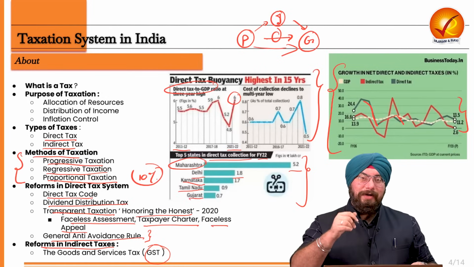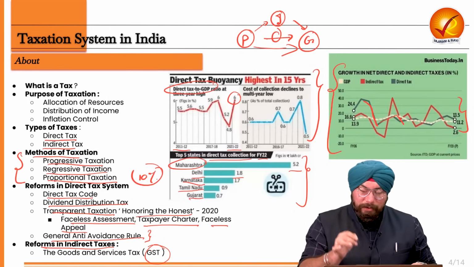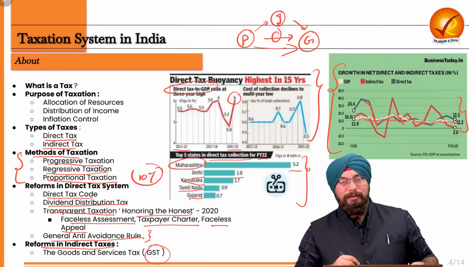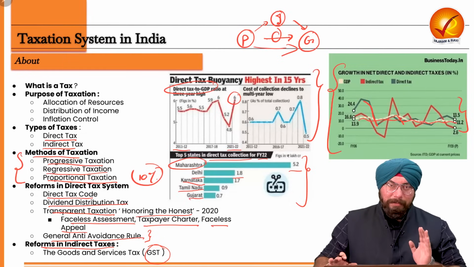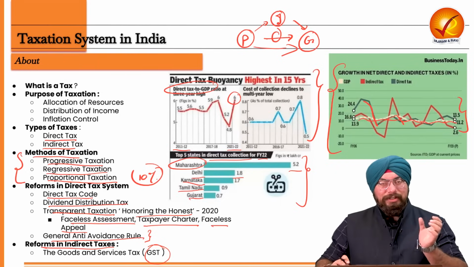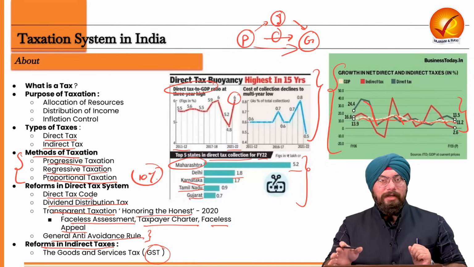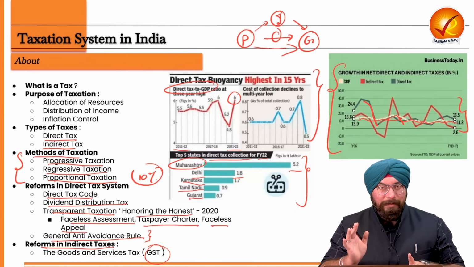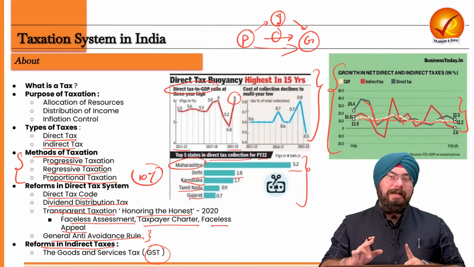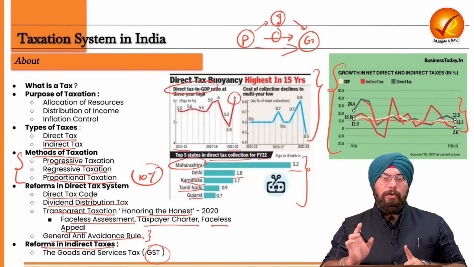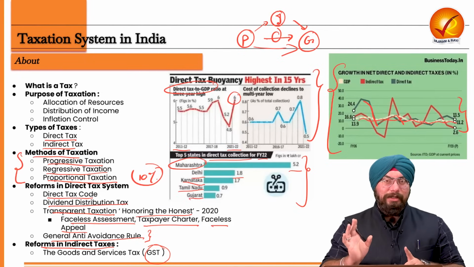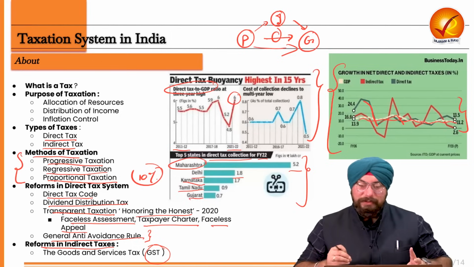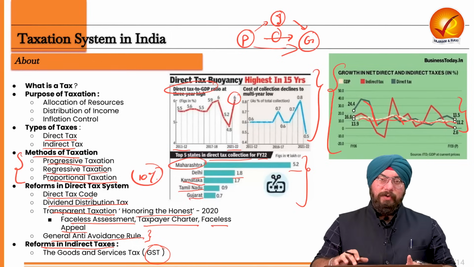But over the years, the GDP growth rate has stabilized. GDP has been growing at a good number, and we are growing at a very good pace. This year also a 7% growth rate of our GDP is projected. But direct and indirect tax collections are varying over the years. The reasons are a variety, but we need to understand this trend. I hope the taxation system in India is very, very clear to all of you.